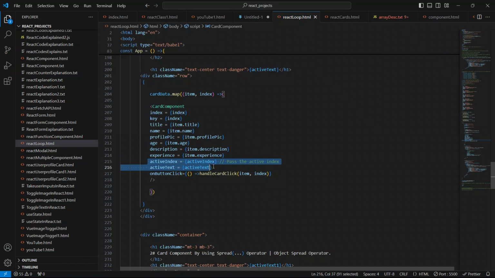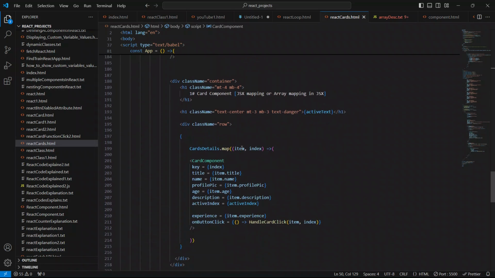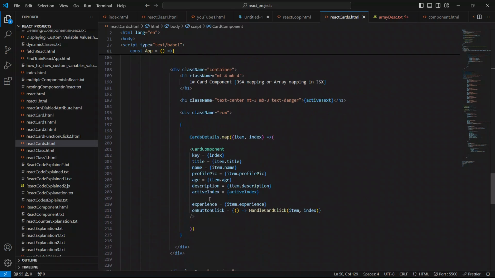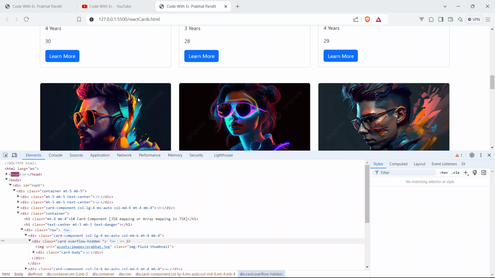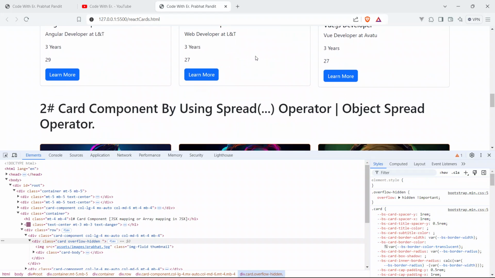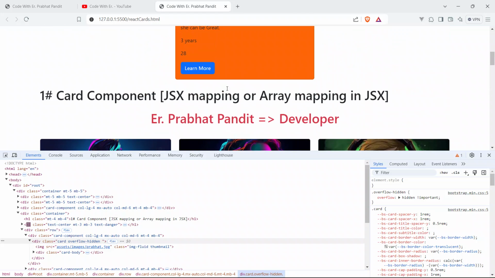Let's just replace this first. Let's just put it here. Save the code, go to the browser. Why? What is the issue?